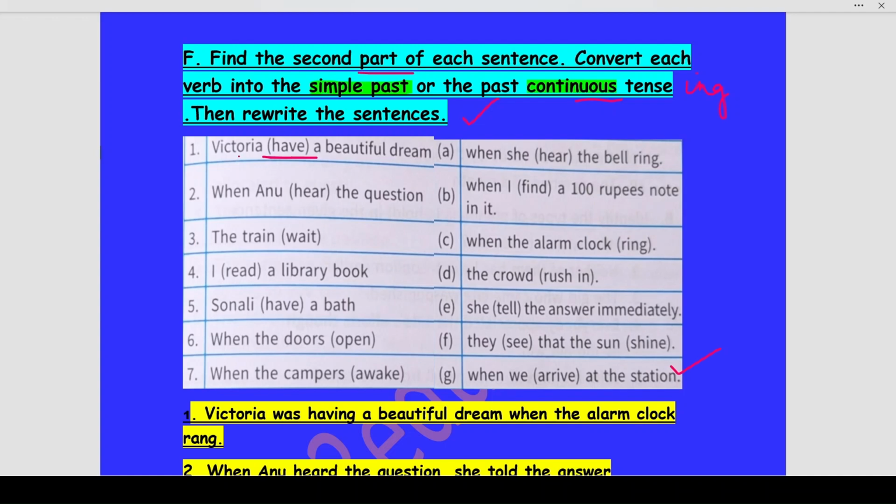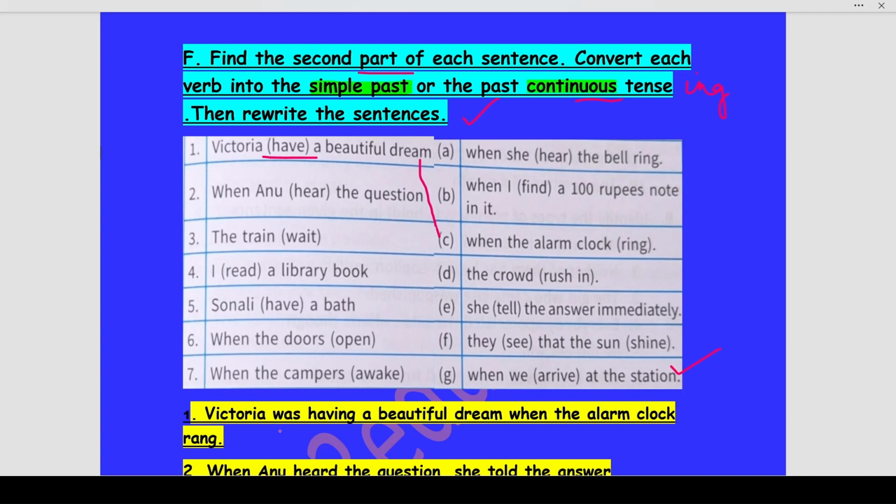So the first one, Victoria have a beautiful dream. Now, out of these options, what do you think when she is dreaming? That means she is sleeping. So that sleeping action can be related to getting up when the alarm clock rings. Okay, so 1A and C are somehow related. So how will you write?